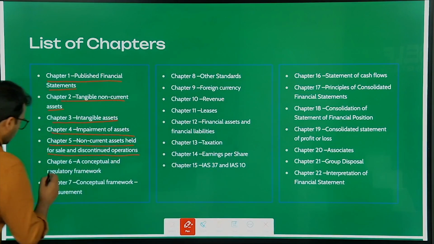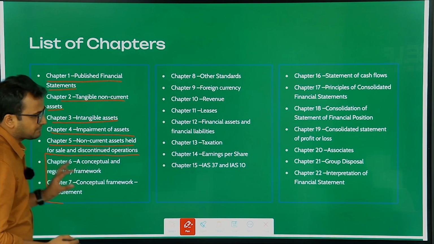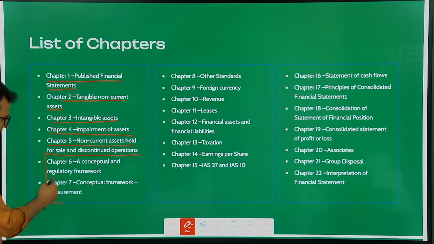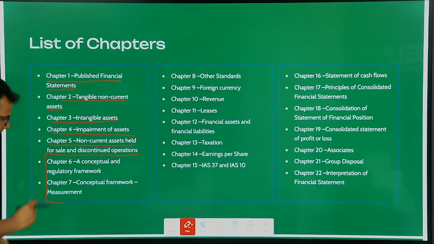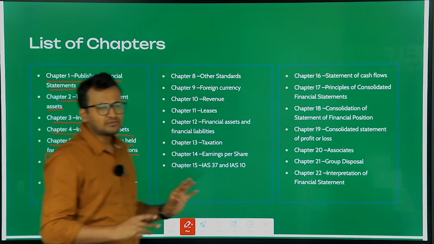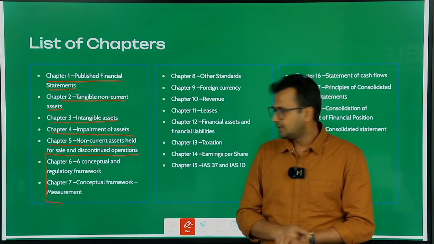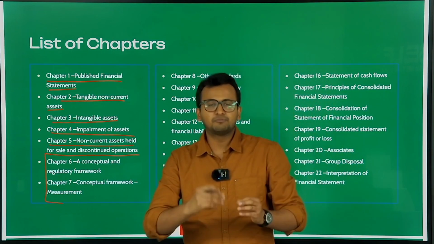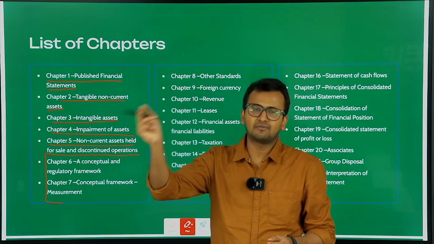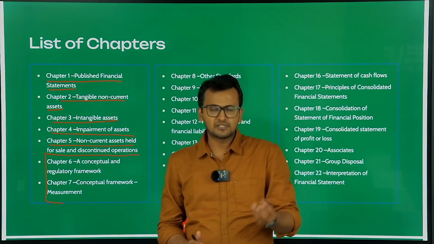Next, there are two chapters. If you see chapter number 6 and chapter number 7, these are some theoretical chapters: conceptual and regulatory framework, and conceptual framework measurement. These two chapters are theoretical chapters. You will find some objective based questions over here based on these chapters. These two chapters will carry much more weightage when it comes to your professional level examination, where you will be giving a paper SBR, strategic business reporting.